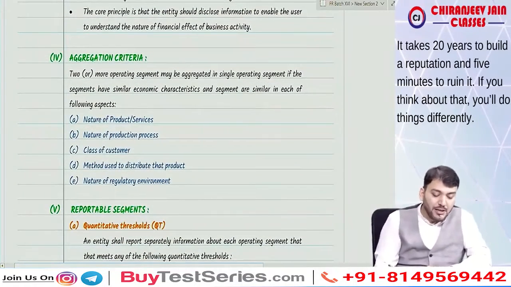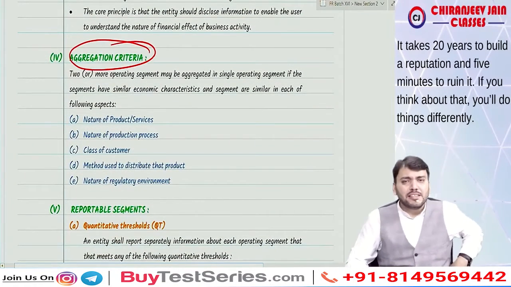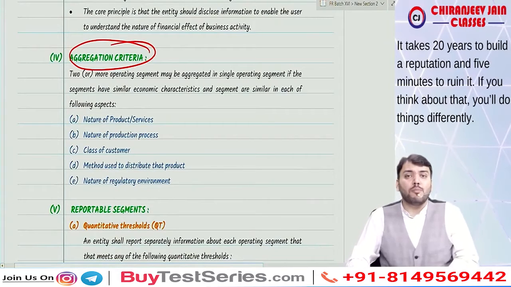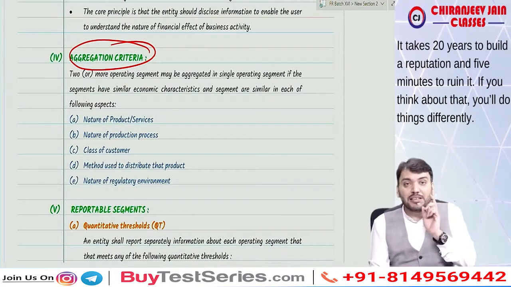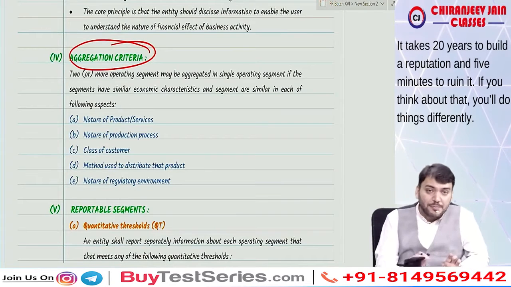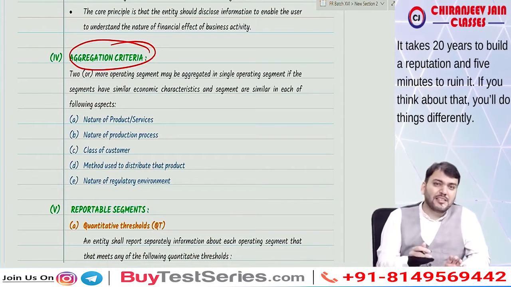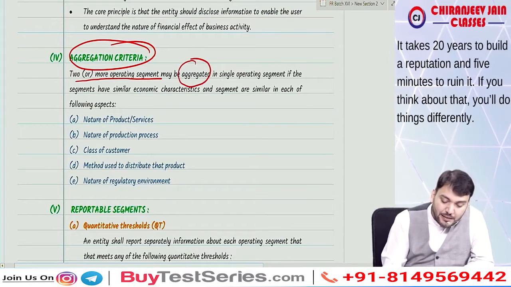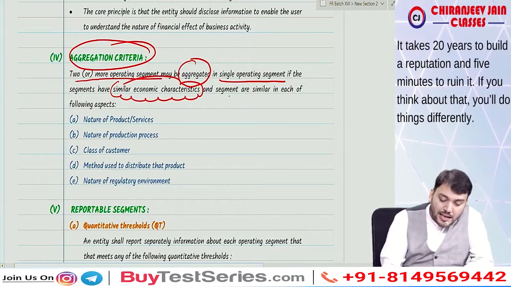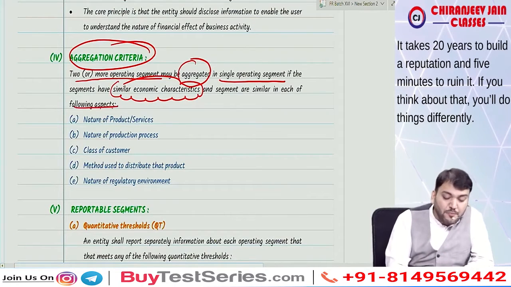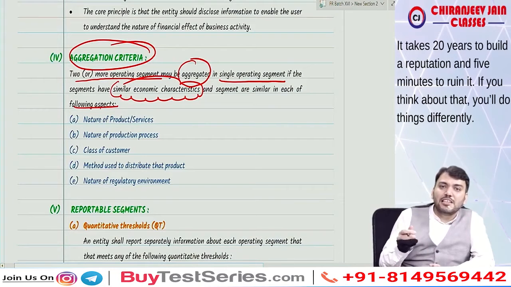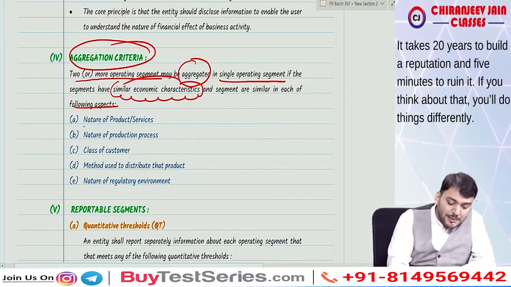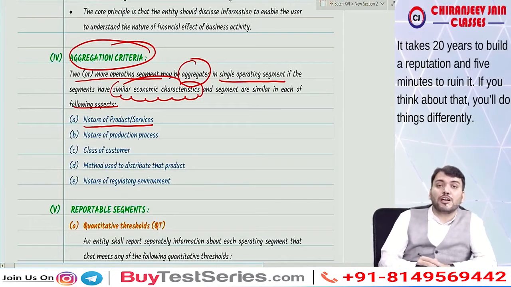Then aggregation criteria. Aggregation criteria means two or more operating segments can be combined and taken as one operating segment if certain aspects are satisfied. Two or more operating segments may be aggregated into a single operating segment if the segments have similar economic characteristics and are similar in each of the following aspects, for example, nature of product or services.